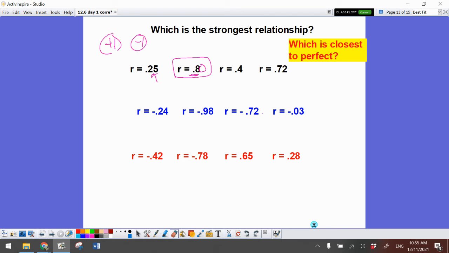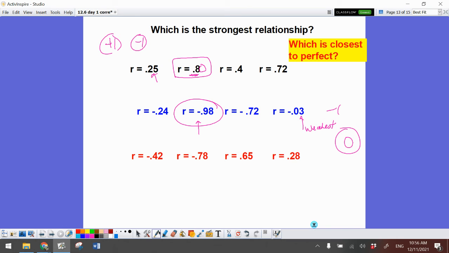All right, what about the negatives? Well, again, I'm looking for what is the closest to a negative 1. Closest to a negative 1 is that one, negative 0.98. That is the closest to negative 1. So this one's going to be my strongest. That one is going to be my weakest because weak is going to be approaching 0.